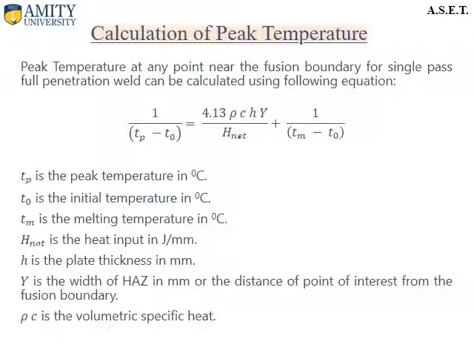Tm is the melting temperature. H net represents the net heat provided. H is the plate thickness. Y is the width of the heat affected zone, or it may also be considered as the distance of the point of interest from the fusion boundary. And rho C is the volumetric specific heat.